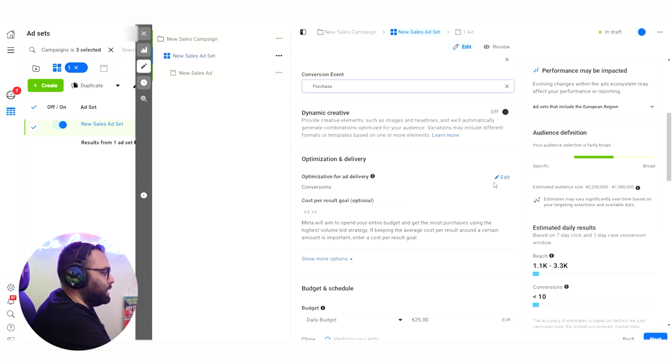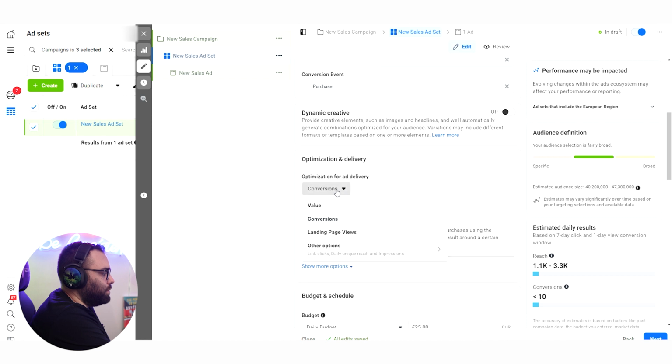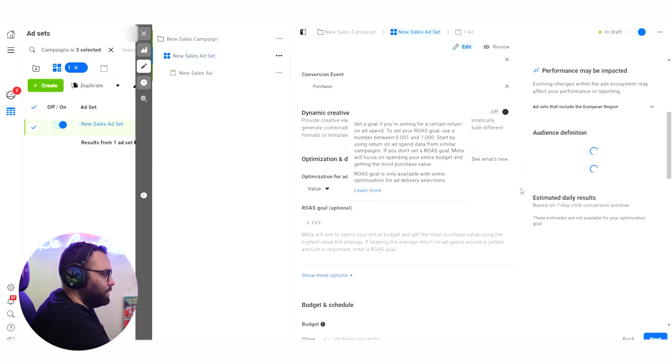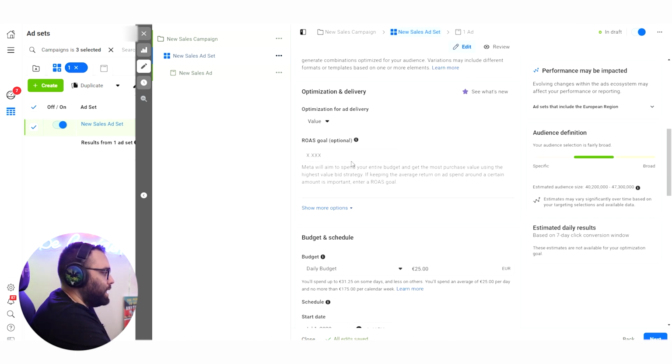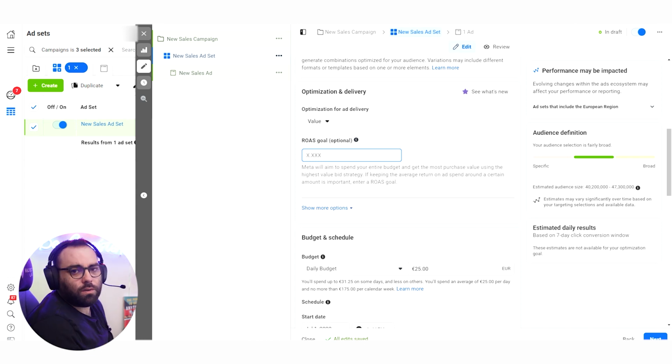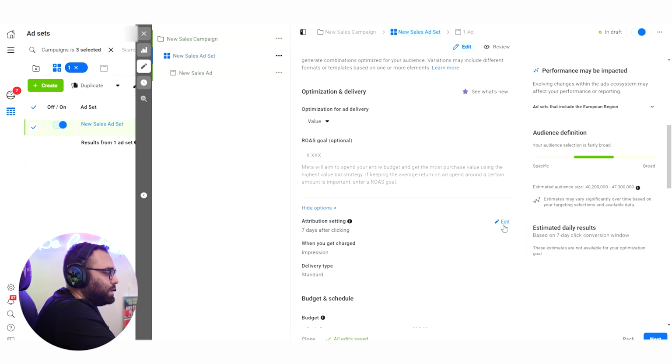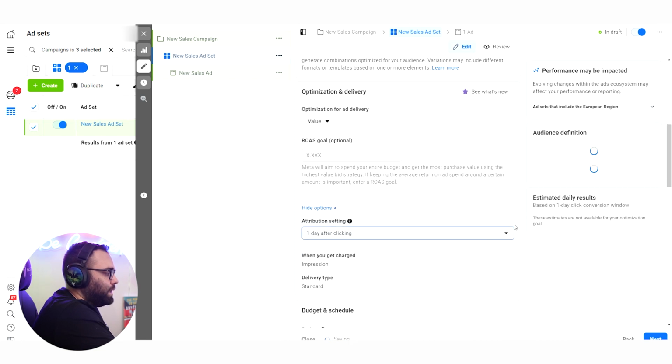Okay, so here instead of conversions, you are optimizing for value with my way of manual bidding, and you're putting the ROAS. If you want to achieve 2 ROAS, you're putting 3 ROAS. If you want to achieve 2.5 ROAS, you're putting 3.5 and so on. And then if you're having good results like 3 or 4 ROAS, you're coming and you're decreasing the ROAS here. And the big secret here is that instead of 7 days after click, you're putting 1 day after clicking.